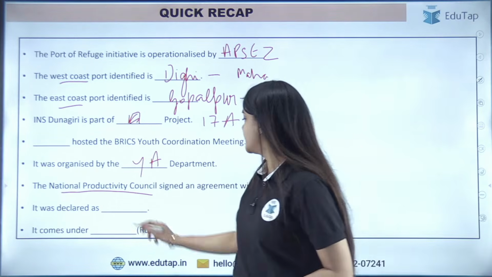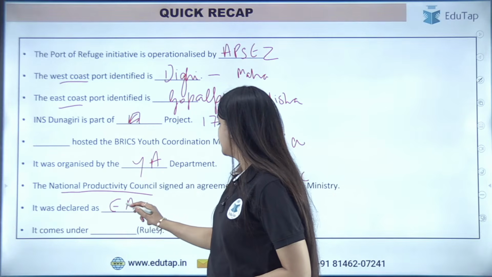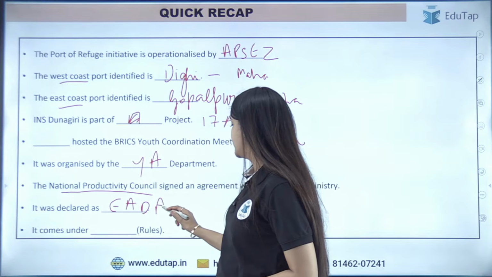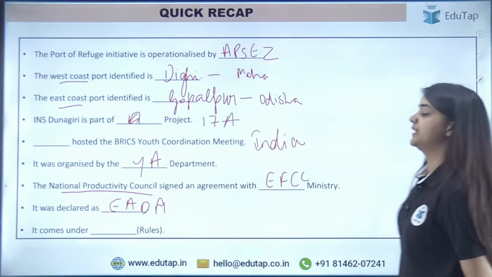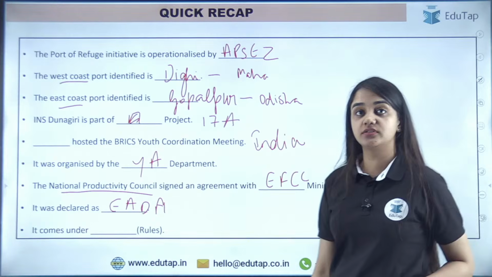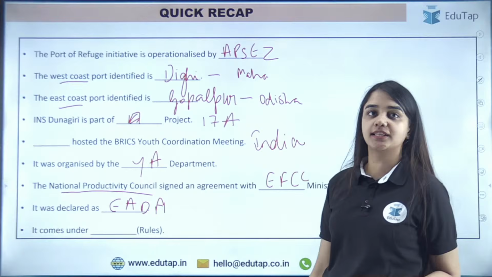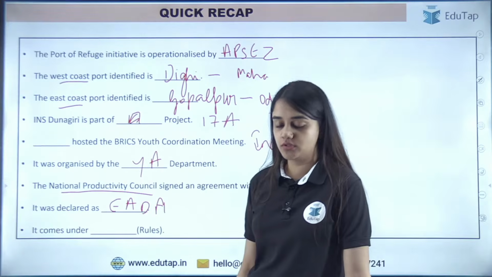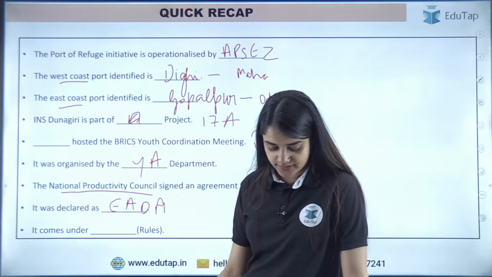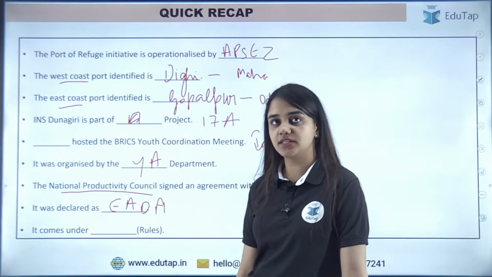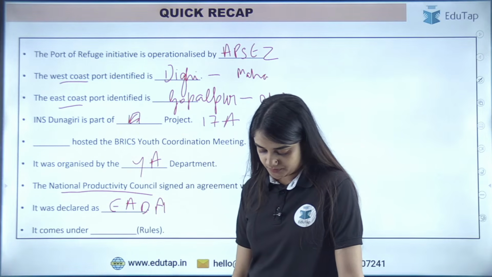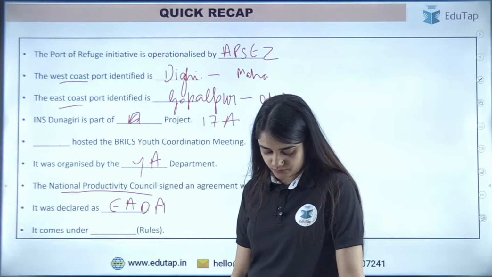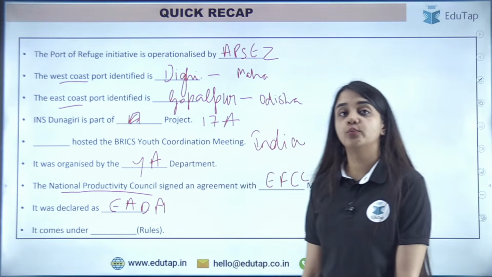Yes, it is the Environment Audit Designated Agency. Very good. And the last question, they are asking the rules under which this was implemented. What is the name of those rules? This is your last question and then we are starting with our session. Anybody remembers which rules?